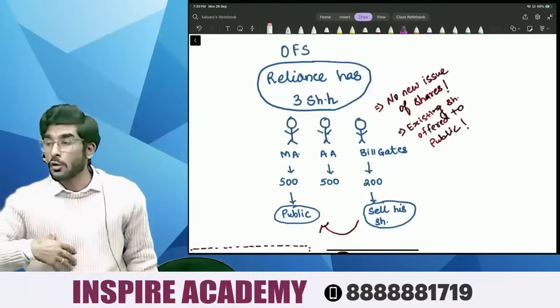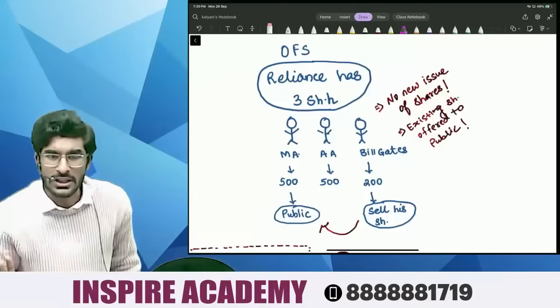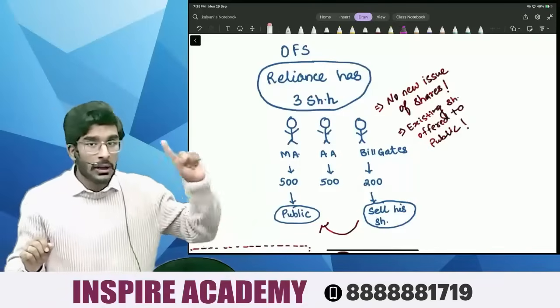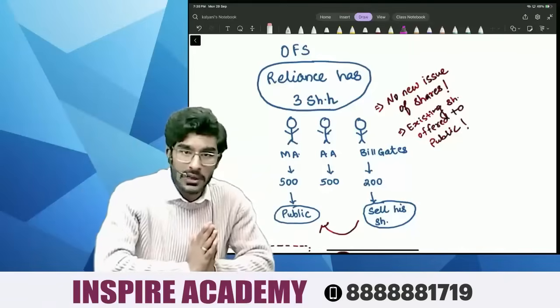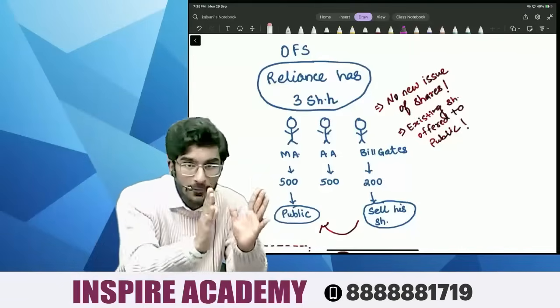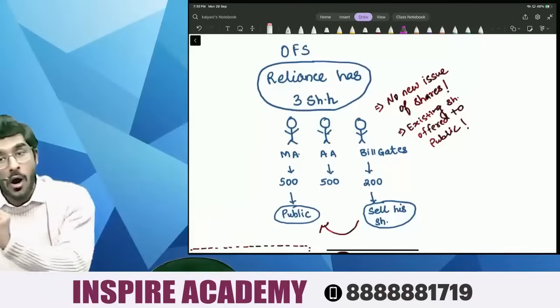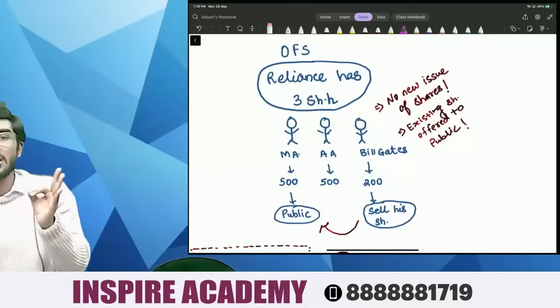Company, if it wants to go for an IPO, it has got two simple options. Number one is issuing new shares to the public for the first time, or offering the existing shares to the public. That is called, people, offer for sale.